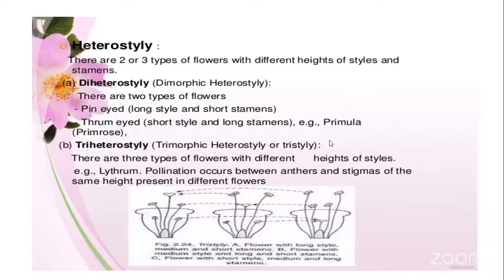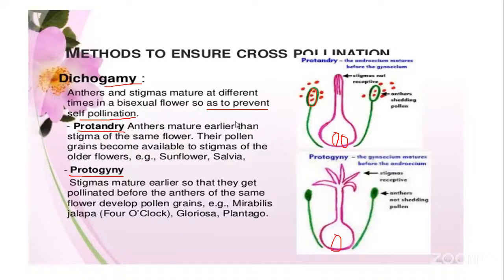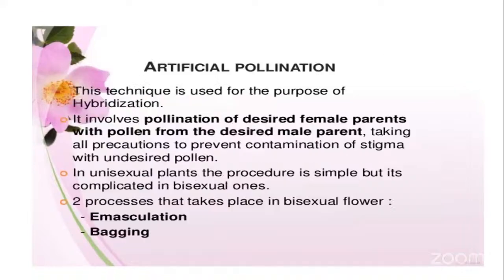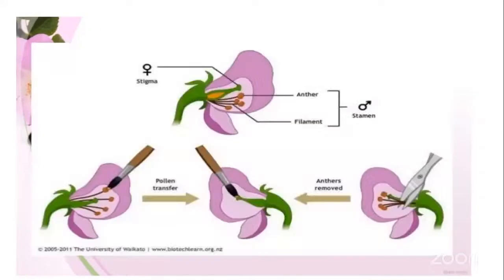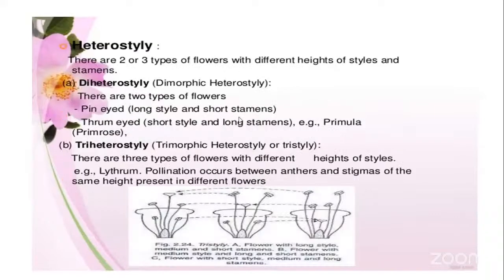So these are the different contrivances or methods adopted by plants to ensure cross-pollination and avoid self-pollination. Now we are going to discuss the natural phenomenon of cross-pollination carried out by the plants.